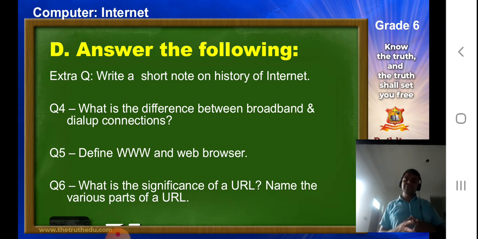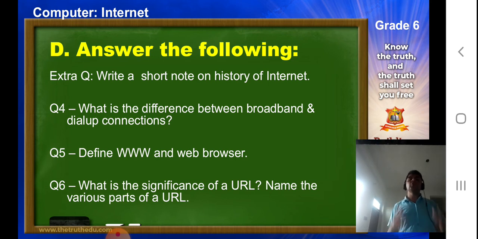Now the second part is name the various parts of URL. Now if you would have seen the example which I discussed in my yesterday's video, I was talking about the protocol, the name of the server and the path. Similarly, you can write the complete URL of a website, and you can mention the 3 categories it is divided into. I am sure you would have also mentioned that the full form of URL is Uniform Resource Locator. So this is also considered. If you have given some examples of browser URLs, then also it is fine. So in significance and this, if we are mentioning 2 to 3 points, answer is complete.